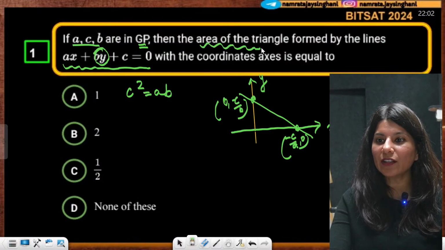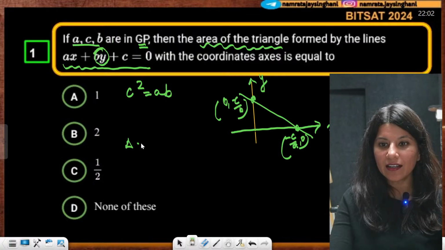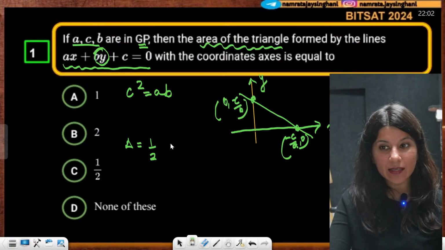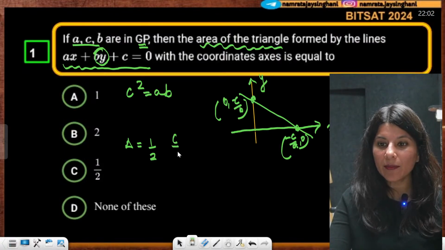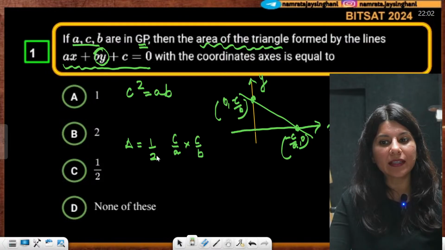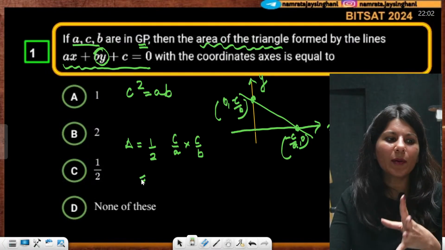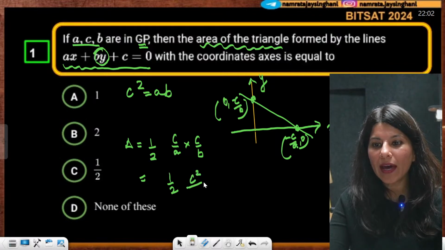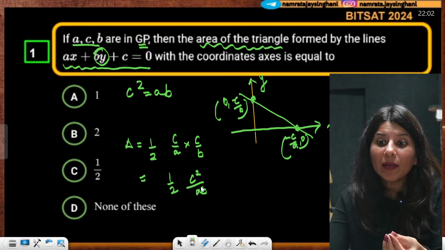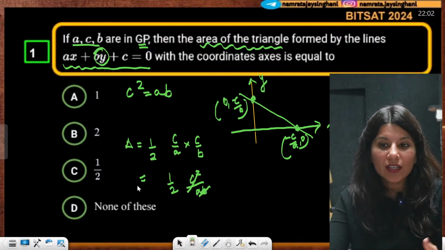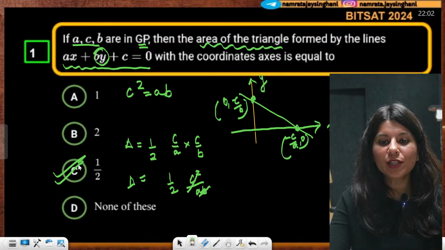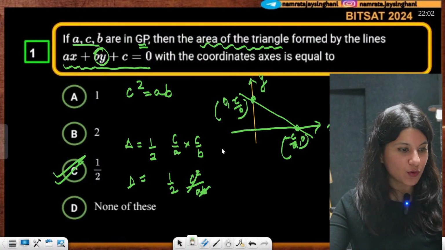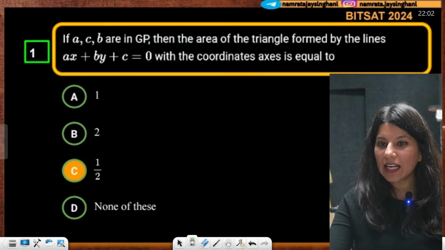The area of the triangle, delta, is half into base into height. Base is C by A and height is C by B. Modulus is already there, so I don't need to worry about the negative sign. This is going to become one by two, C square upon AB, and C square and AB are equal, so they get cancelled out. So the area is option C, half. This was asked in BITSAT 2024, my dear students. Now let's go with the next question.